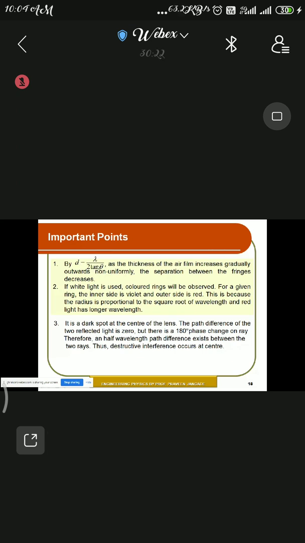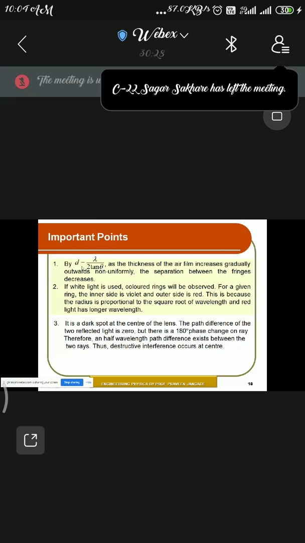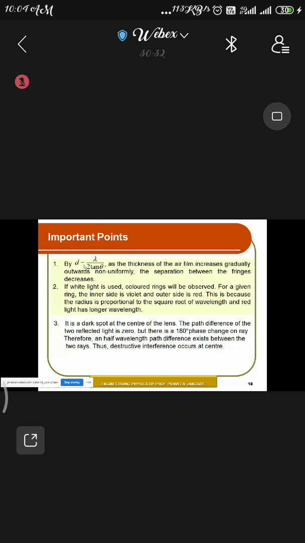Here theta is varying, so toward the center the distance is larger, and away from the center the distance is narrow. The reason is the fringe spacing formula, D equals lambda upon 2 tan theta, where lambda is the wavelength of the monochromatic light and theta is varying.